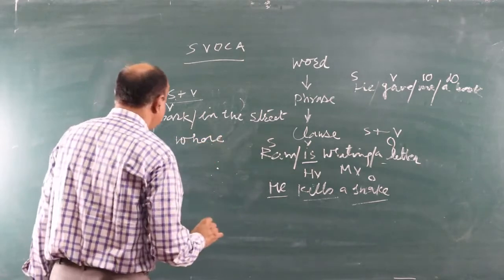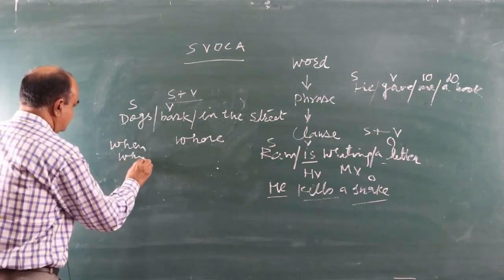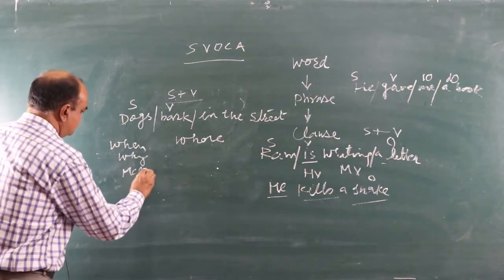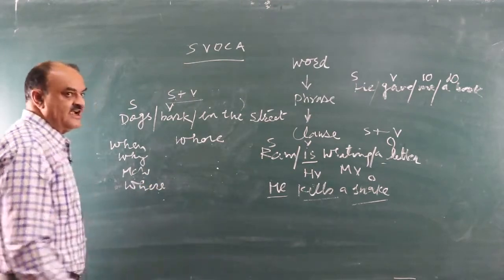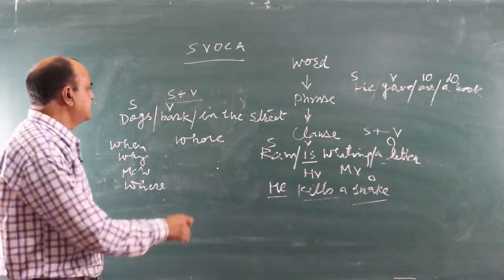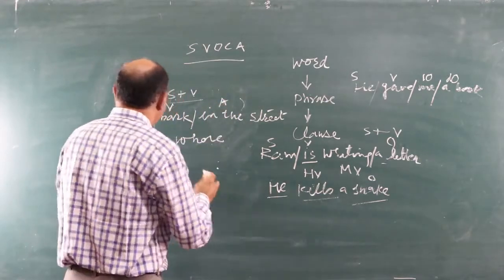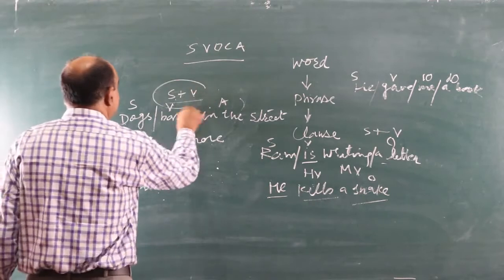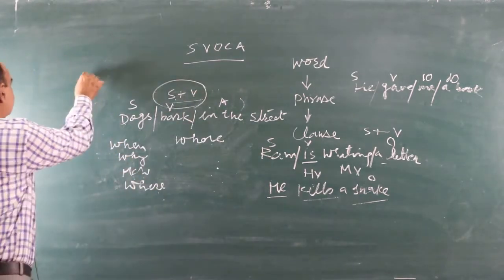So if there is the answer of when, why, how or where, it is adverbial. This one is SVA. So the basic requirement of a sentence is subject plus verb. What type of verb? A finite verb should be there.